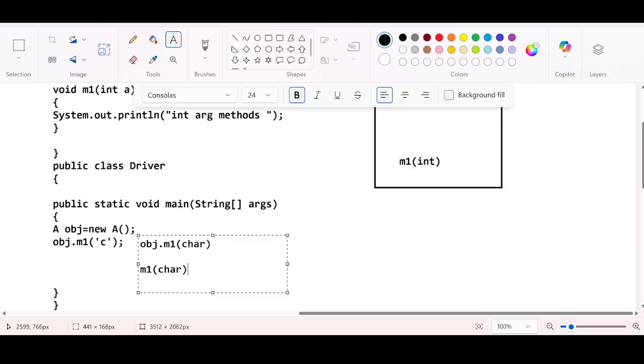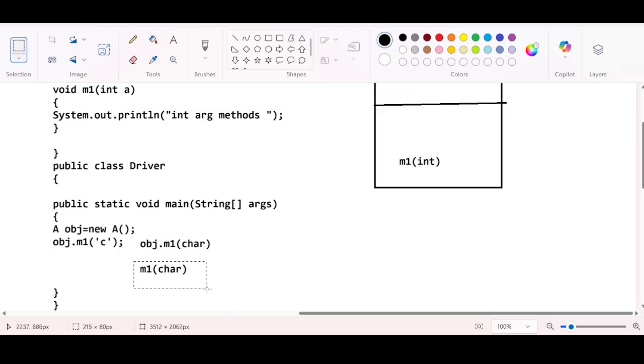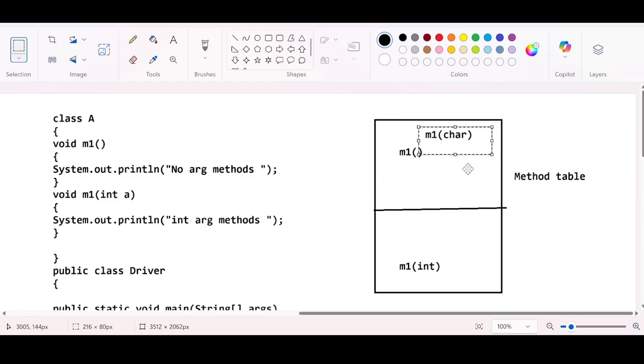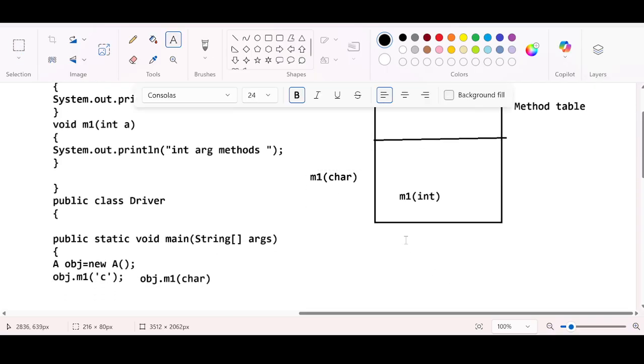Okay, so the compiler will check whether there is any method signature that is accepting a character. So this is accepting no arguments and this is accepting an int argument. Then the compiler will not throw any error directly. What it will do is try to promote this character to the next level. It will try to do the promotion. I think you remember the promotion chart, right? The promotion chart will look like this.